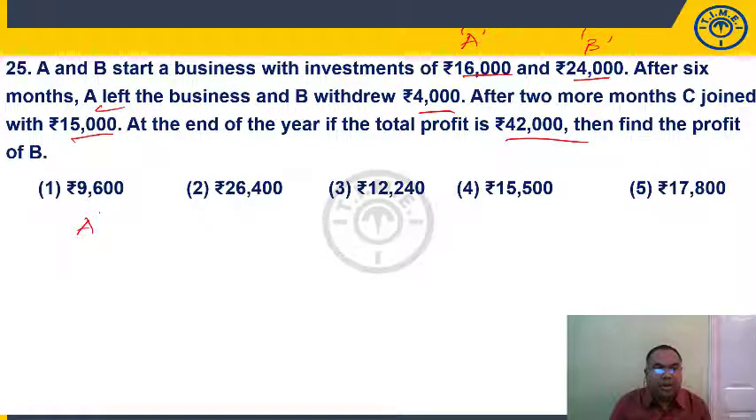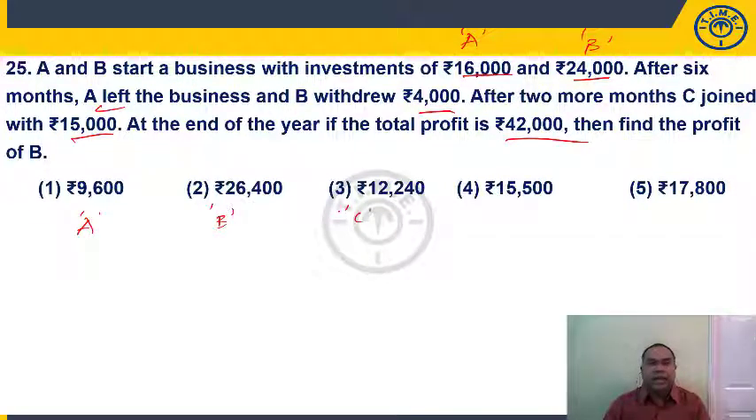Now, this is a question based on partnership. In partnership, there are 3 rules by which you divide the profit. 1, capital different, time period same: you divide in the ratio of capital. Capital same, time period different: divide in the ratio of time period. Capital and time period both different: you have to divide in the ratio of the product of capital and time period.